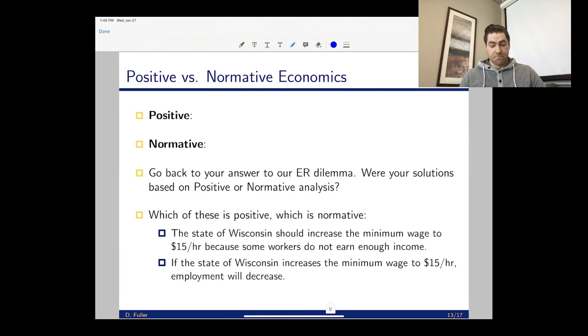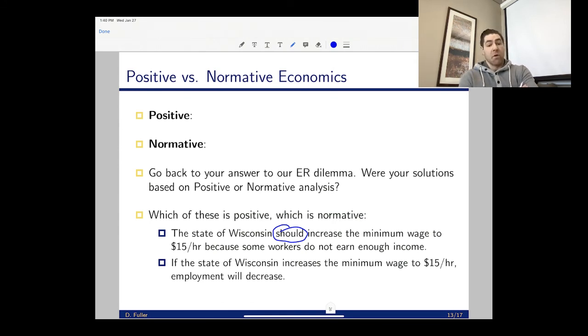So as another example, take these two statements and tell me which one is positive and which one is normative. The state of Wisconsin should increase the minimum wage to $15 an hour because some workers do not earn enough income. Is that a positive or a normative statement? That is a normative statement, right? It tells me how I think things should be. I can't say whether or not true or false the minimum wage should be $15 an hour. That's a matter of opinion.